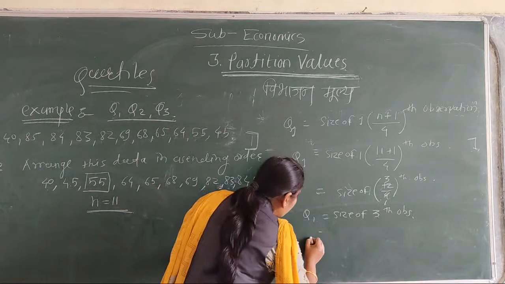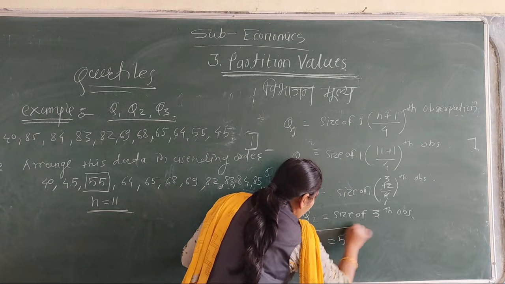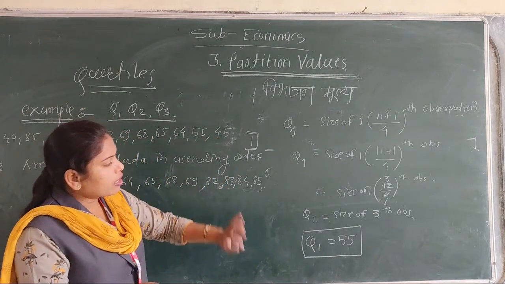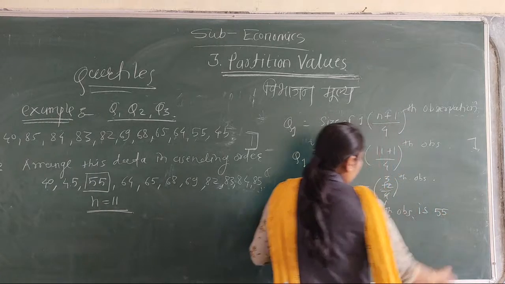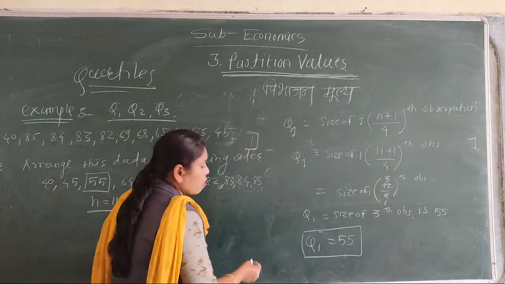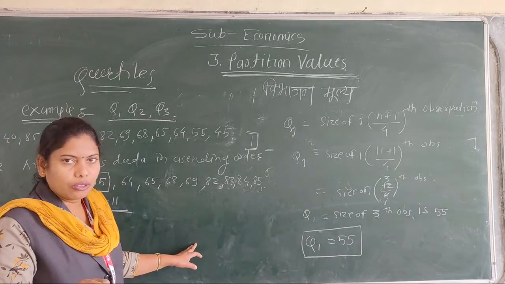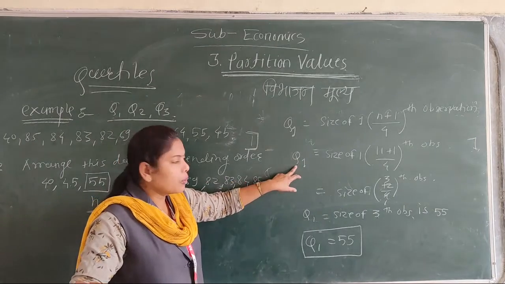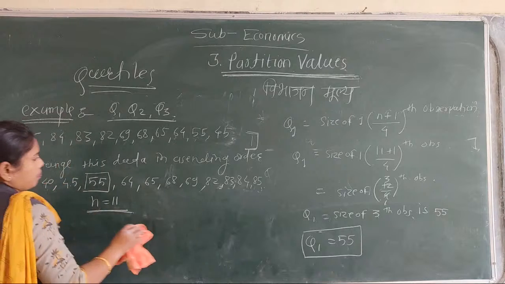So therefore Q1 is equal to 55. Size of third observation is 55, and so the answer of Q1 is equal to 55. Okay, it is the Q1. Then continue with Q2.